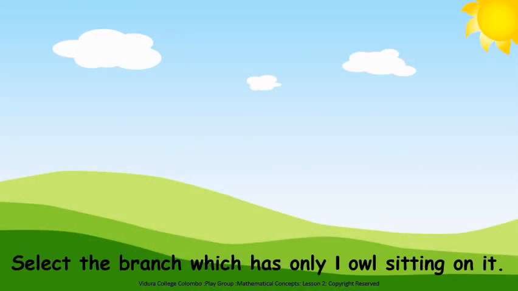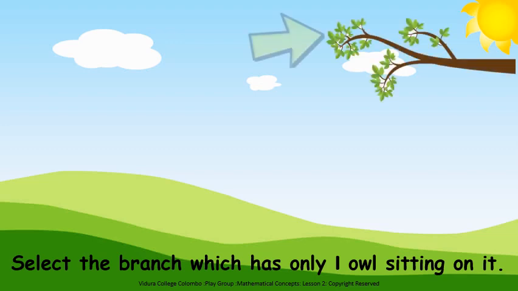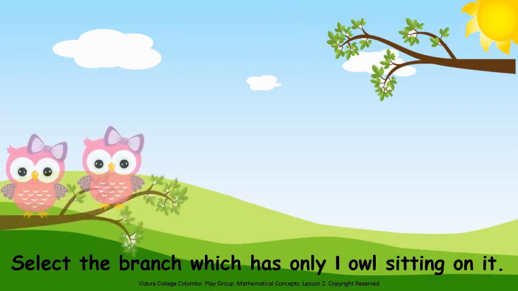Okay children, shall we select the branch which has only 1 owl sitting on it? Look at this branch. Are there any owls? No. Now look at this branch. See, how many owls are there? Is it only 1 owl? No. There are more owls sitting on the branch.